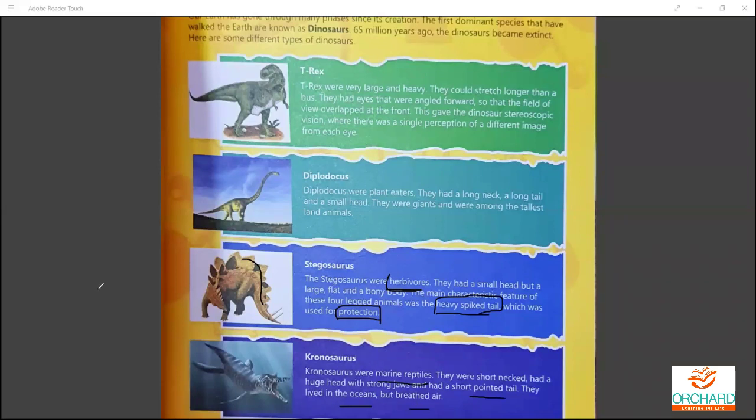Like how a whale comes out to get oxygen, sometimes they'll be coming outside. Likewise, this reptile also came outside to get air. They don't breathe underwater. So they were marine reptiles, short-necked, with a huge head with strong jaws and a short pointed tail, and they lived in the ocean. They play a vital role in the evolution of every individual.